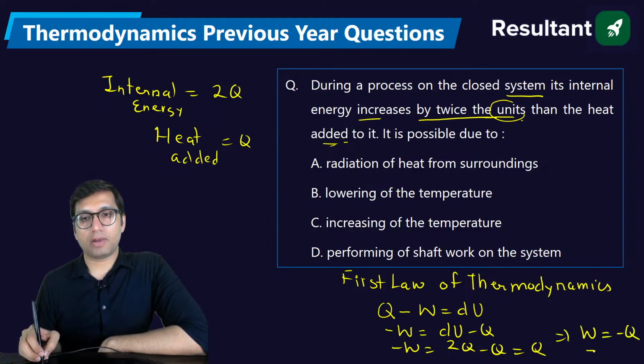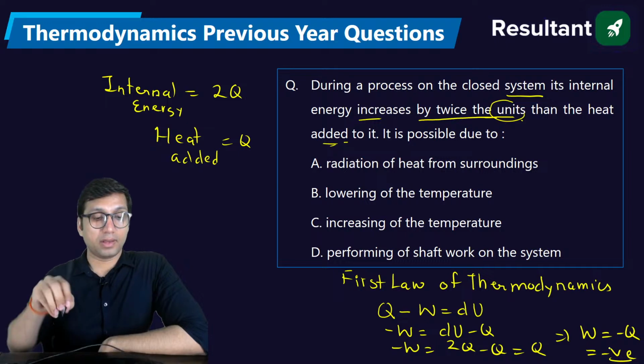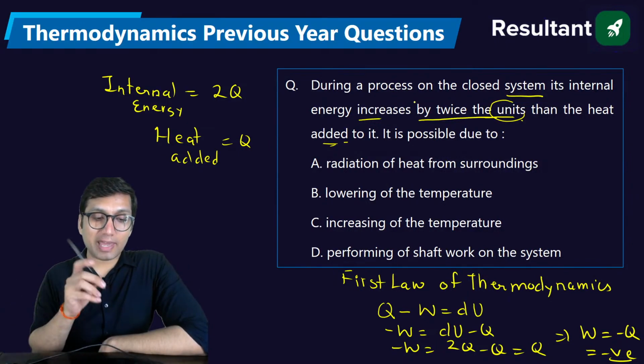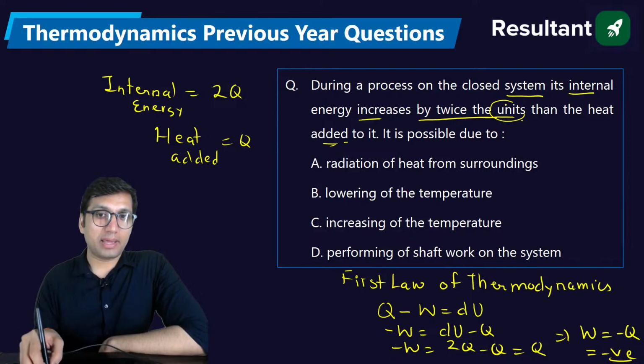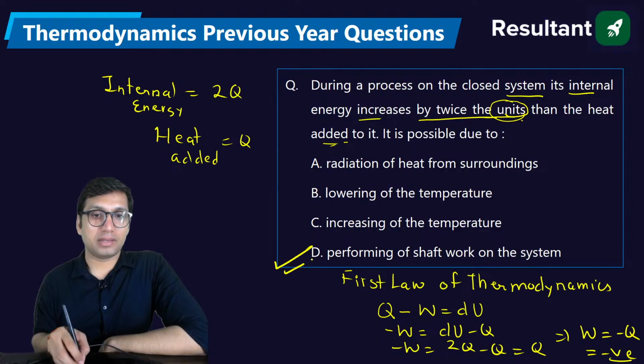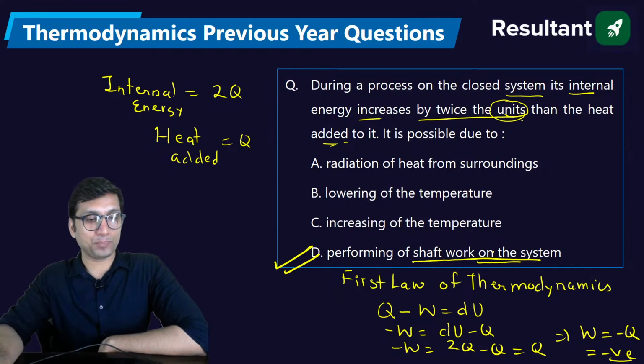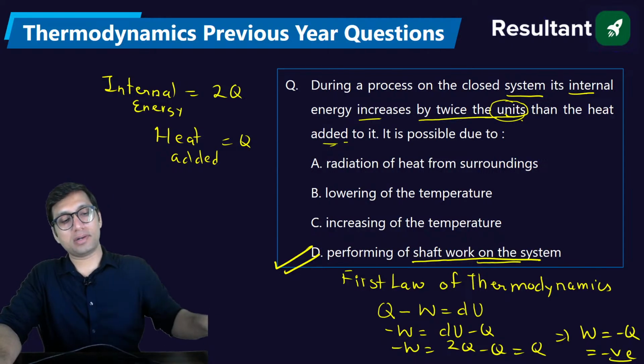That is, work will be negative. What does negative work mean? That is, you can increase the internal energy to twice the heat supplied, but only if the work is done on the system. If work is done on the system, only then can you increase the internal energy by 2 times. You can increase the internal energy twice the heat, right? Are you able to understand, everyone?